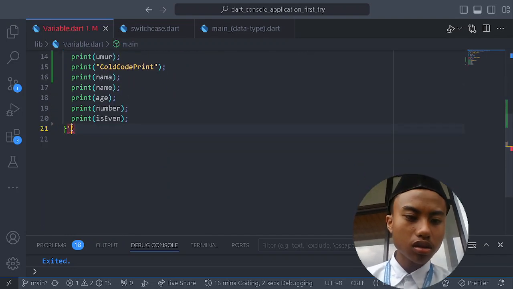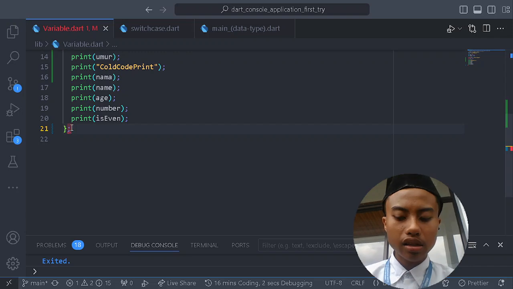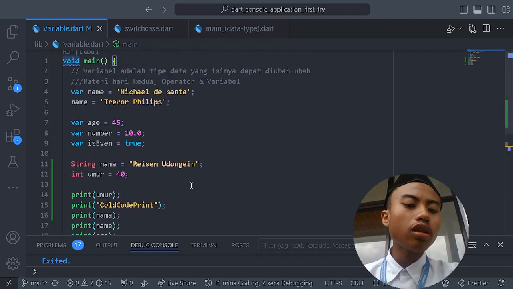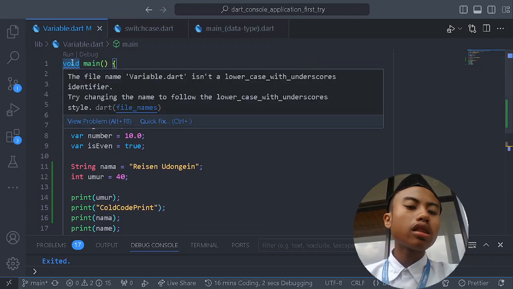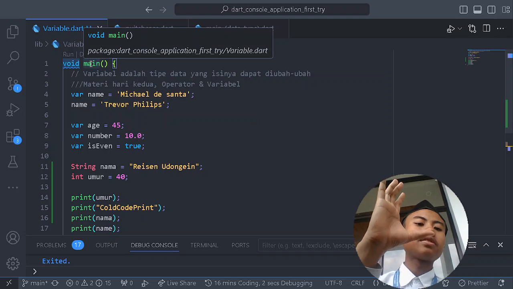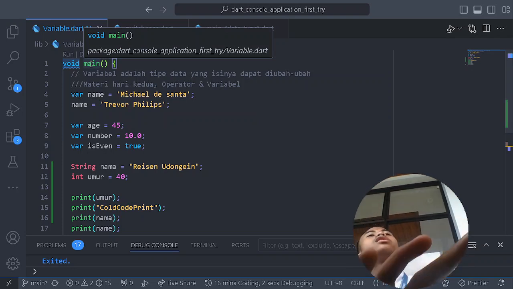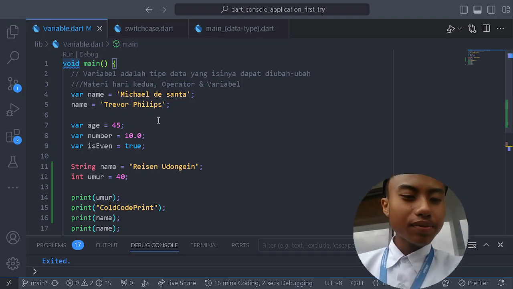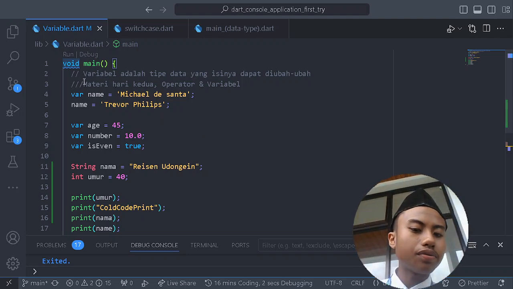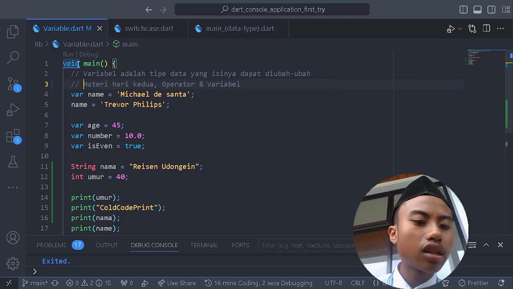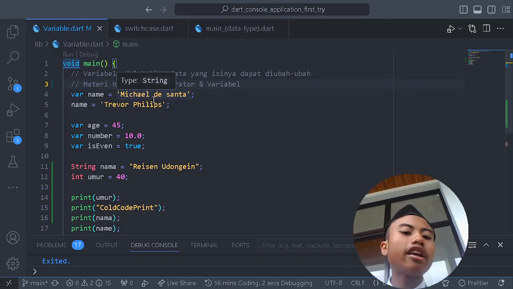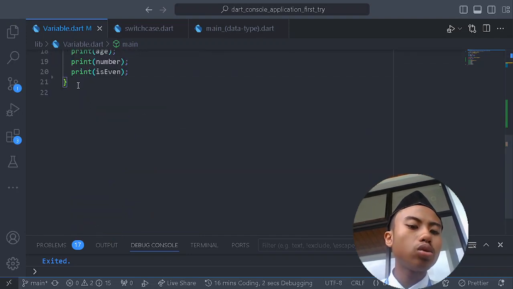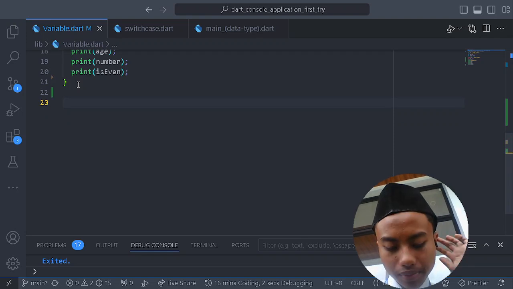Is this true? Oh, no, no. Instead of this, void main. Yes, I haven't told you about the void main. So what we have to do is get this code inside this void main, see? Like that. You know what I mean? Every code in here can only be run inside this void main. We cannot do it outside the void main.